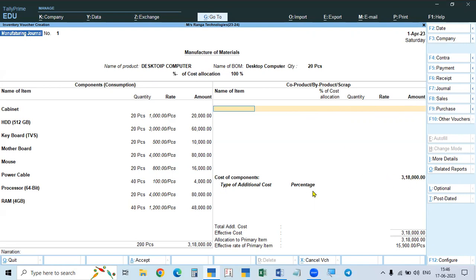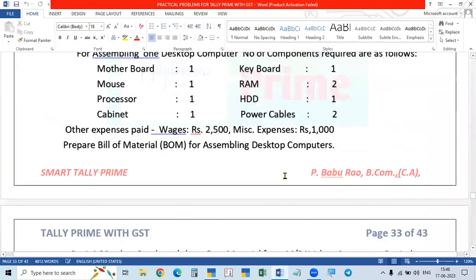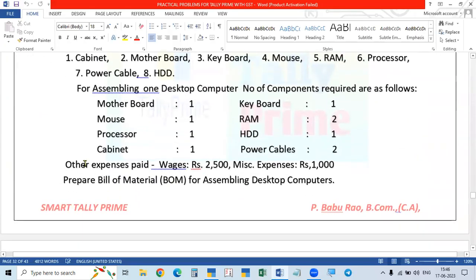So the balance will be shown here. Now it is 3,18,000. Components' scrap or byproduct value will be reduced and the cost comes down. After this, production cannot be done with material alone. There will be some more expenses, called additional expenses. We have to create the expense name here, direct expense or indirect expense. If a percentage is given, we take the percentage and it will calculate. Otherwise, directly the amount. These are the materials required along with the additional expenses.